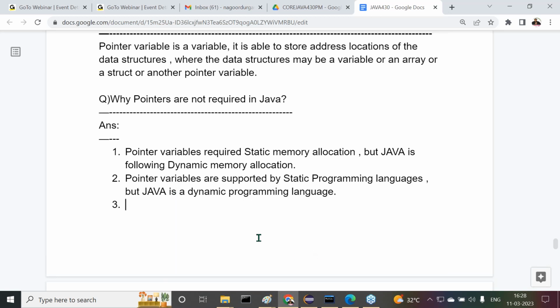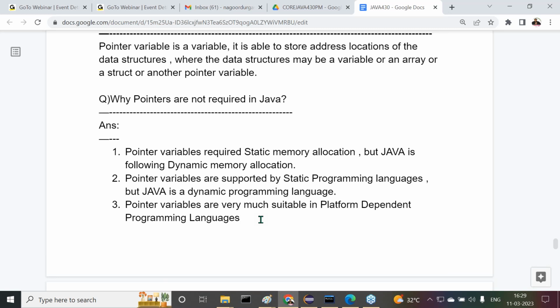All of you observe carefully. Now, about memory allocation, we have covered static programming languages and dynamic programming languages. One more point I'm telling you, observe carefully. Pointer variables are very much suitable in platform dependent programming languages. But what is Java?